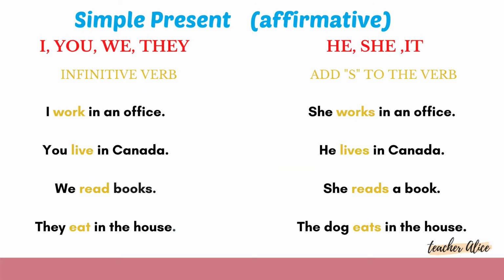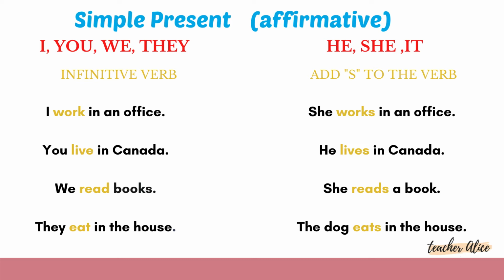Take a look, okay? I, you, we, they, infinitive verb. He, she, it, add s to the verb. For example, here I have some sentences. I work in an office. Work, infinitive verb. You live in Canada. You, followed by an infinitive verb, live. We read books, infinitive verb. They eat in the house, infinitive verb.